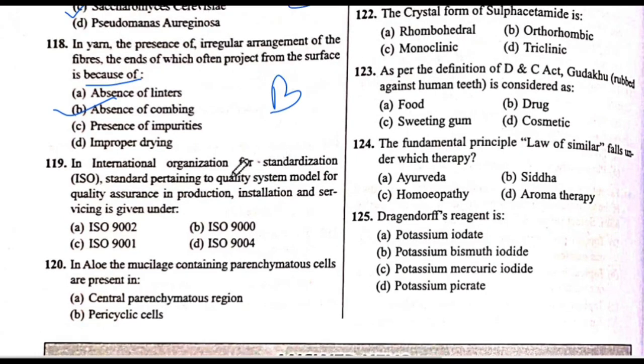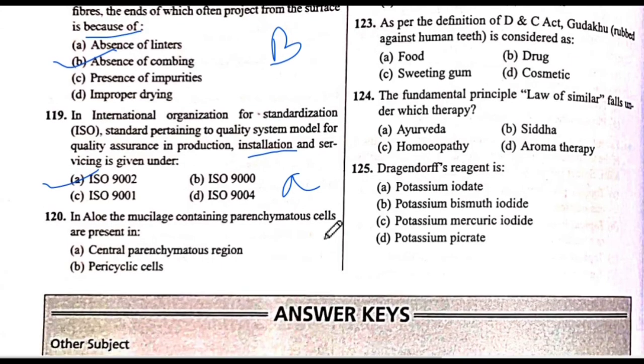The answer is B. Next is 119 question number. In International Organization for Standardization, the ISO standard pertaining to quality system model for quality assurance in production, installation and servicing is given under which ISO? The answer is A, ISO 9002. The answer is A.